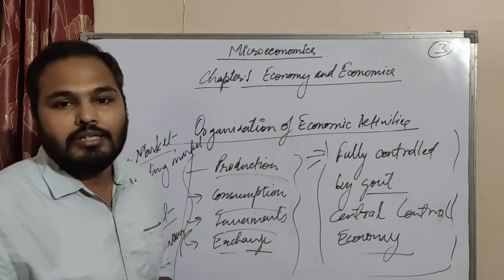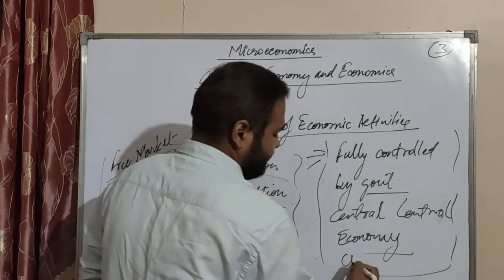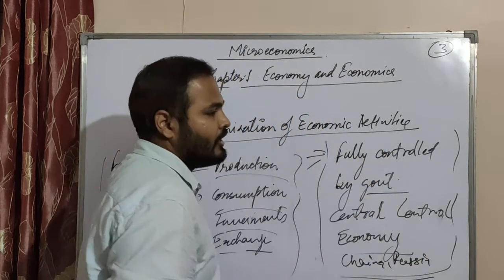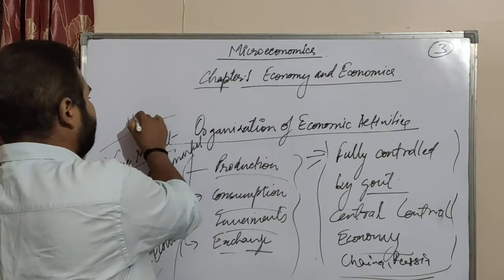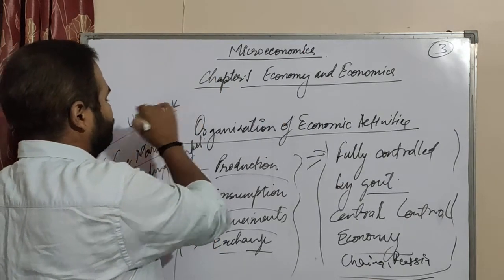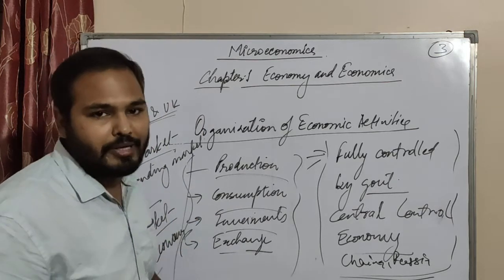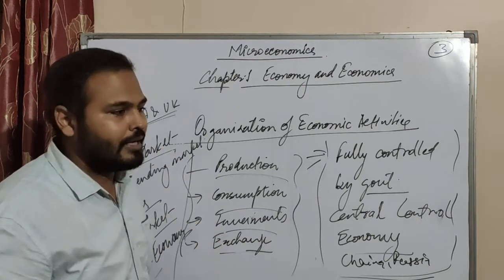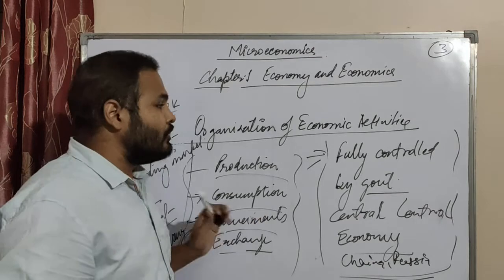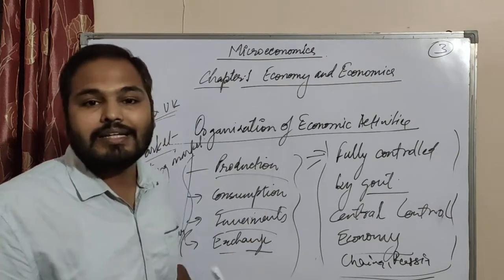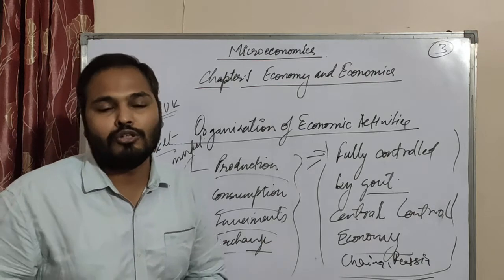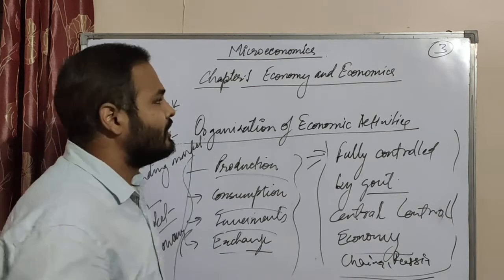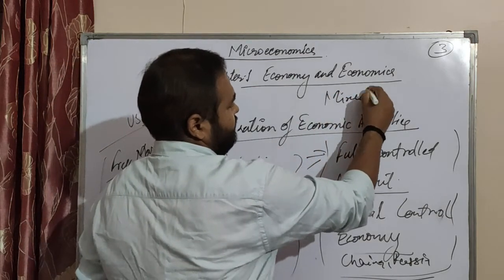Okay, now for example, you can say China, Russia for a fully controlled economy. And you can say in free market, USA and UK. Okay, so here a free market or open economy exists. Okay, so here people have full independence to do whatever they want, whatever they want to produce or consume. Now after that, a moderate type of economy also exists, in which the government part is also there and the open market is also there. That is called mixed economy. Okay, mixed economy.